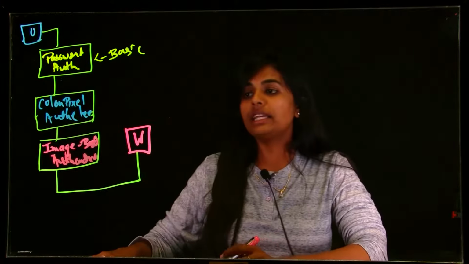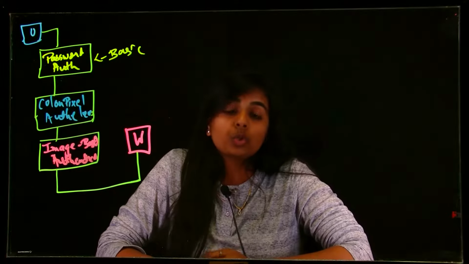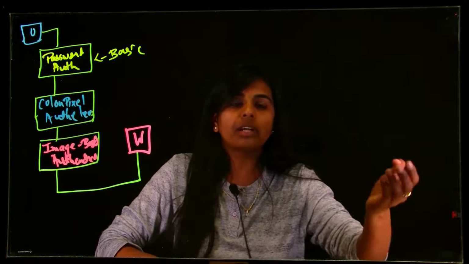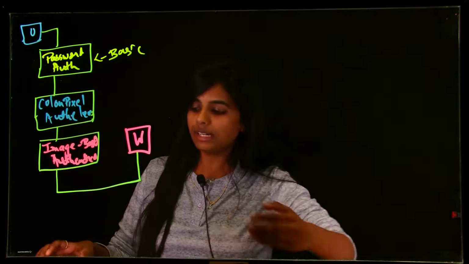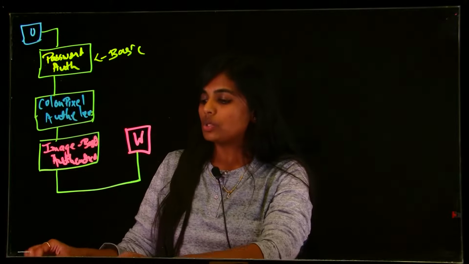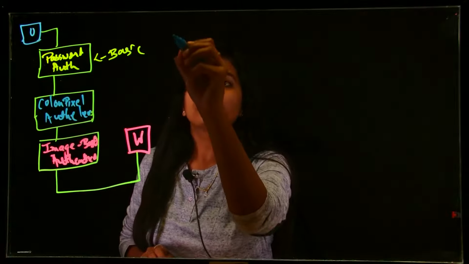Image based authentication level will give two kinds of options to the user to choose an image, and I'm going to give more information later once we get to the third level. Okay, so let's start from the first one, the password authentication.